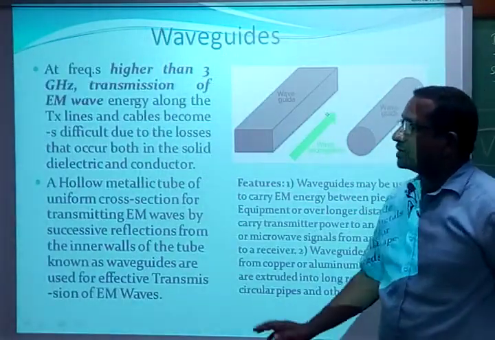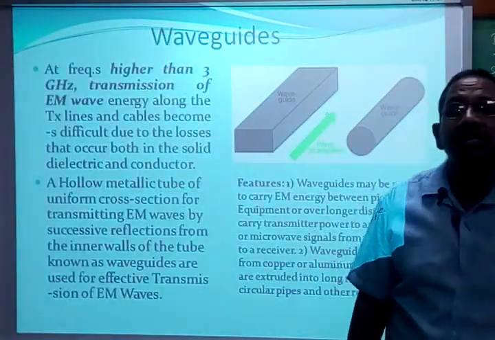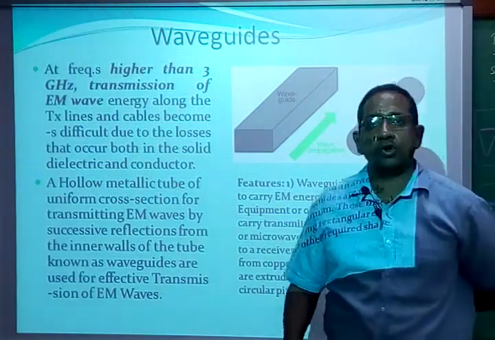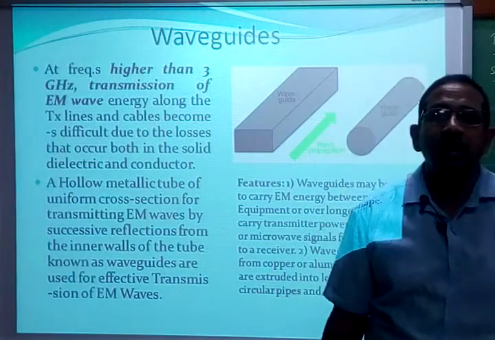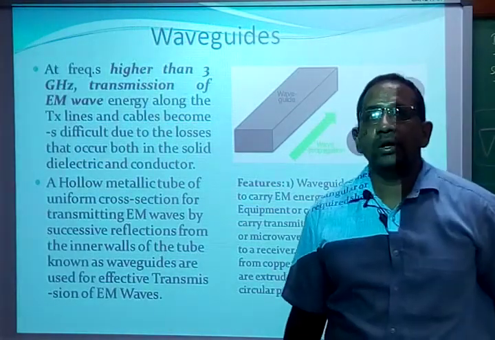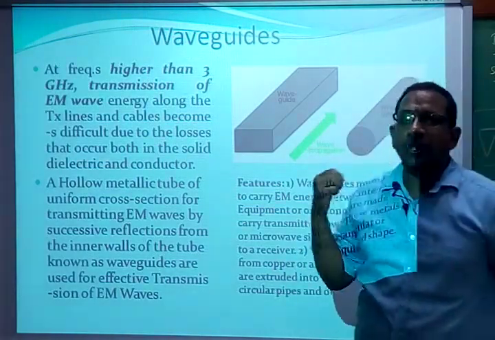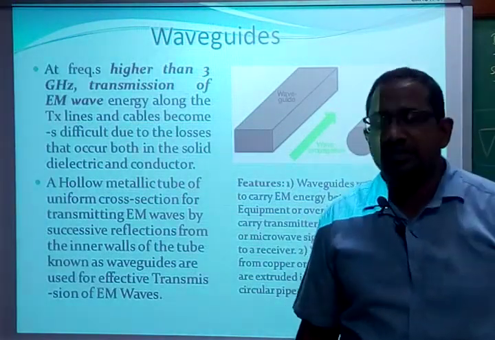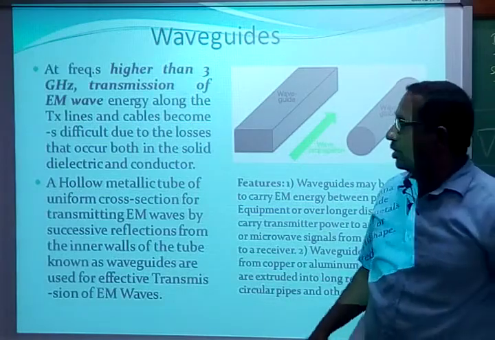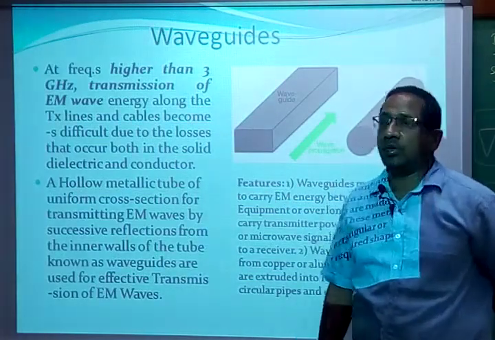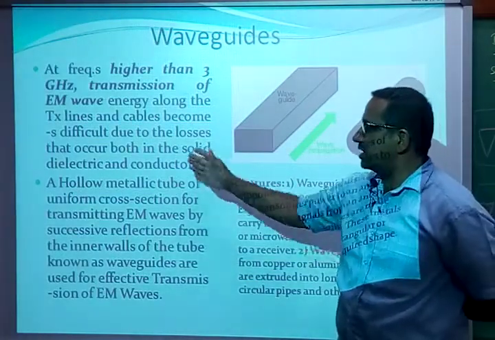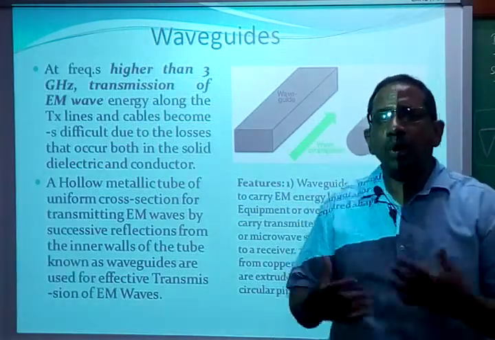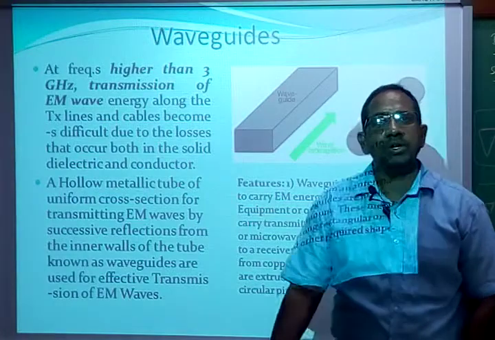Next, the last topic in this class is the waveguide. We use waveguides to transmit electromagnetic signals. Even though we have various transmission lines like coaxial cables and twisted pairs, we prefer waveguides. Why? Because coaxial cables and twisted pairs have many losses. As the frequency increases, the solid dielectric and conductor offer many losses. To avoid losses, we go with waveguides.